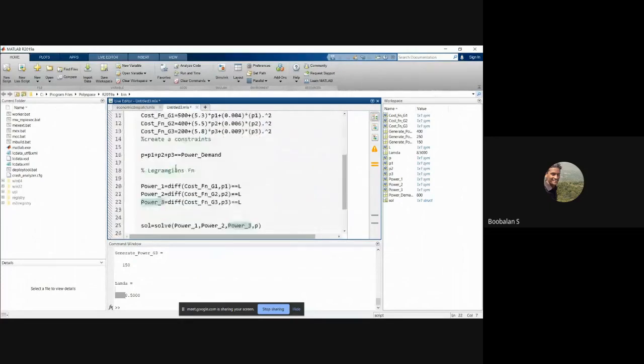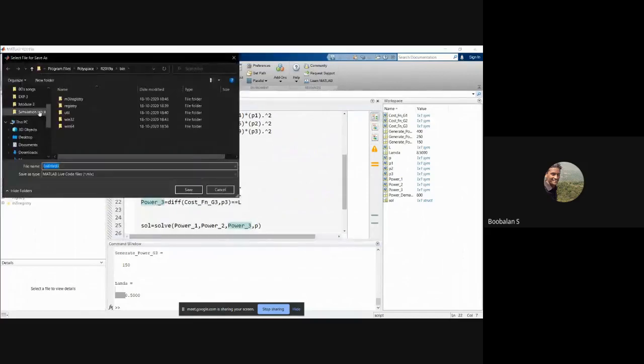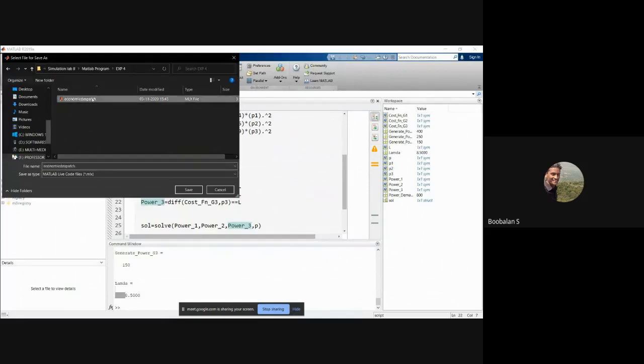Any doubt up to this? We'll save it, one second. Save it, and use it step by step. Step 1, step 2, step 3, step 4, use it like that, right? So shall we wind up and we'll meet tomorrow? Economics batch bus 3, total generator 3, then 3, generator 3. Save it, right? So save it, right?